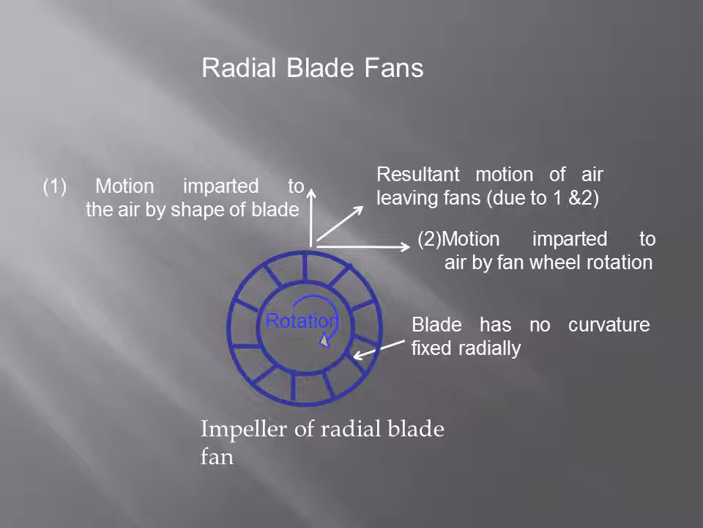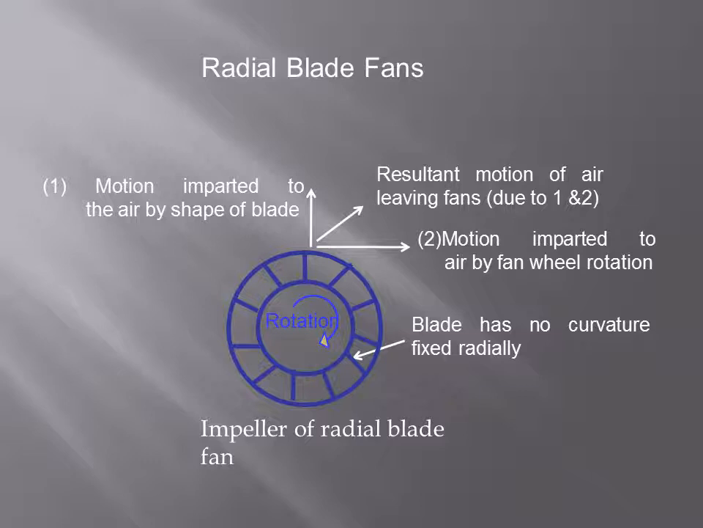These fans are used in electric motors for internal cooling purposes. We are using these fans in electric motors. They also work with efficiency of up to 75%. Same thing: motion imparted to the air by shape of blade, resultant motion of air leaving the fan, and motion imparted to air by fan wheel rotation. The blade has no curvature, it is fixed radially.